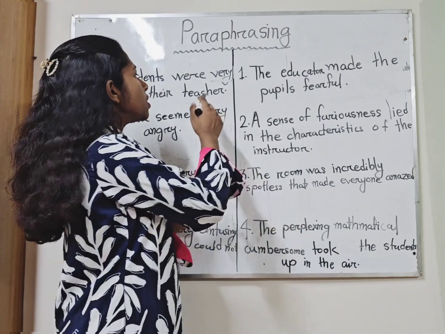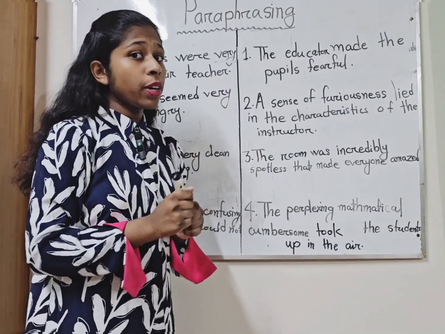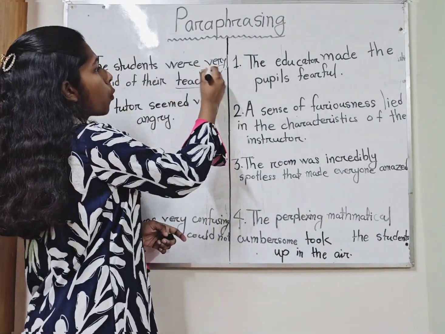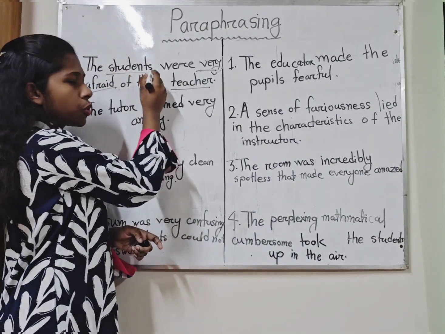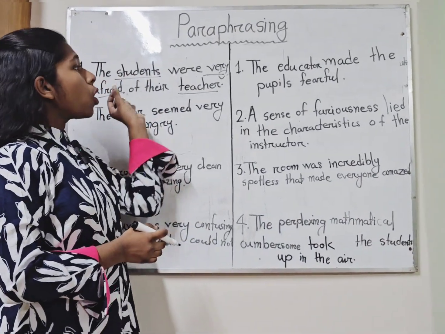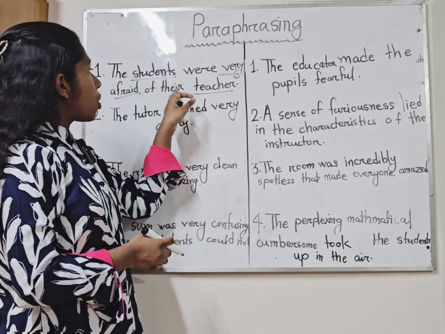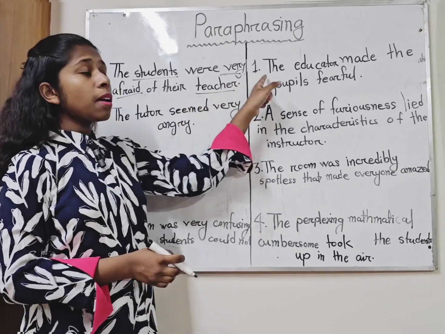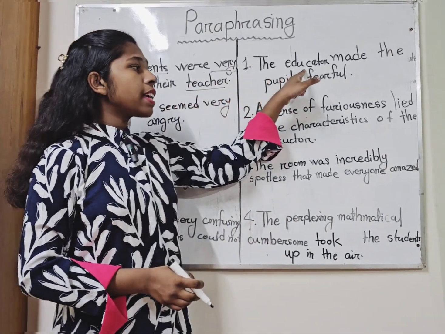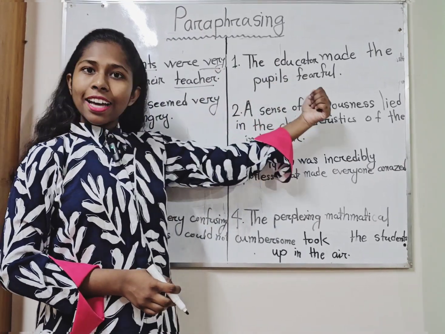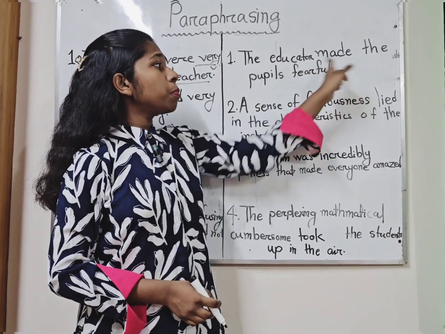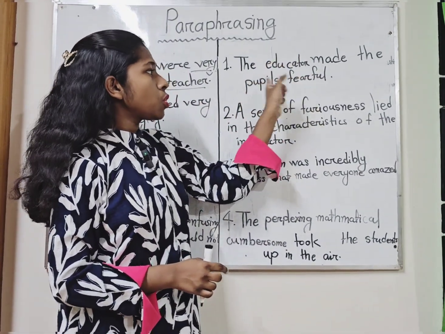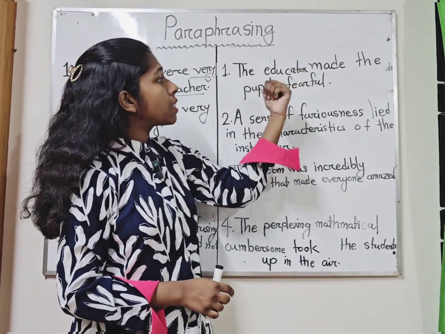And for this, you can first highlight the words that you are going to change and you are going to use the synonyms. So here I'm going to highlight the word teacher, the word very afraid, and the word students. Alright, so now I'm also going to change the sentence structure. And from the students who are very afraid of their teacher, I'm going to make the teacher the subject of the sentence. And I'm going to write the educator. Instead of writing teacher, I've written the educator. The educator made the pupils fearful. So instead of saying that the teacher made the students fearful, I have written the educator made the pupil fearful.